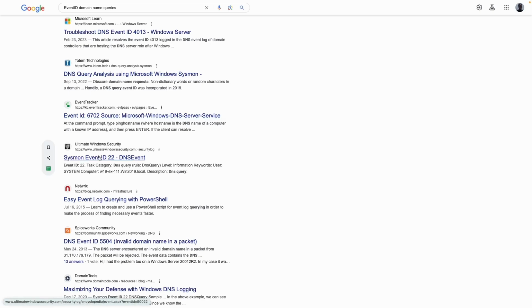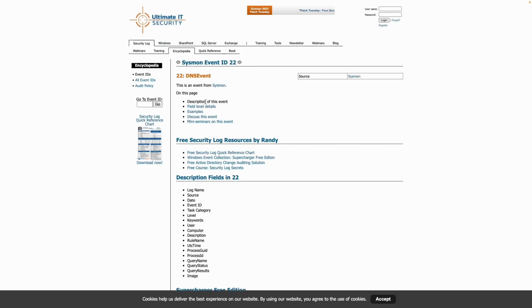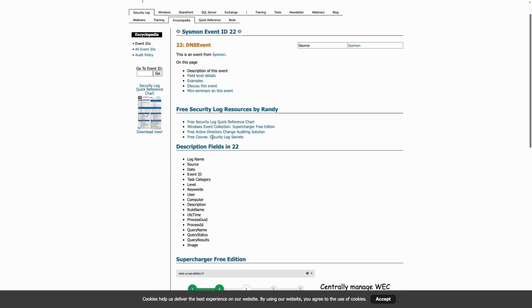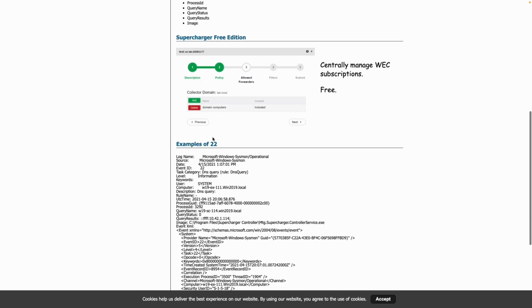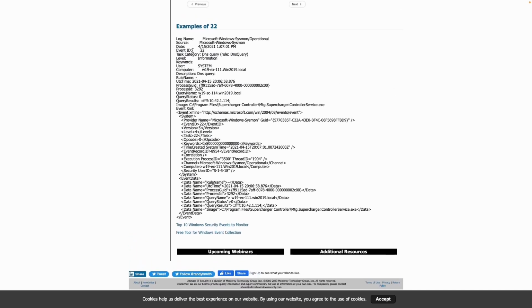Wait, Sysmon event. What is this? Event 22, DNS query. And for those that took a network class in college, you'll know that DNS is domain name. All right.